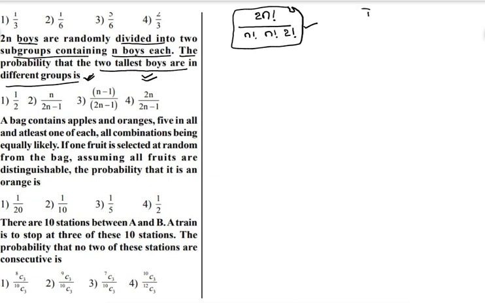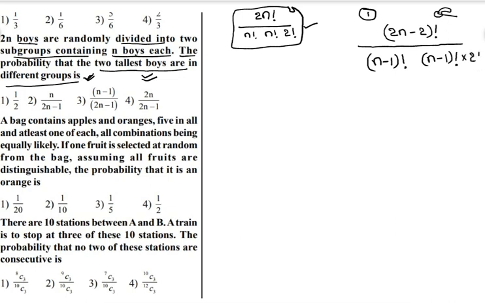So one boy I am keeping in one group, the second boy in the second group. Now how many boys remain? 2n minus 2 boys. These 2n minus 2 boys we have to divide into two equal groups, one group containing n minus 1 and the other also containing n minus 1. That's why they can be divided in (2n minus 2)! divided by (n minus 1)! into (n minus 1)! into again 2!, because we are dividing into two equal groups, right?